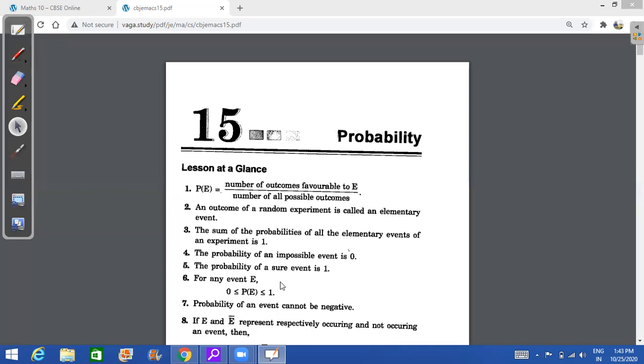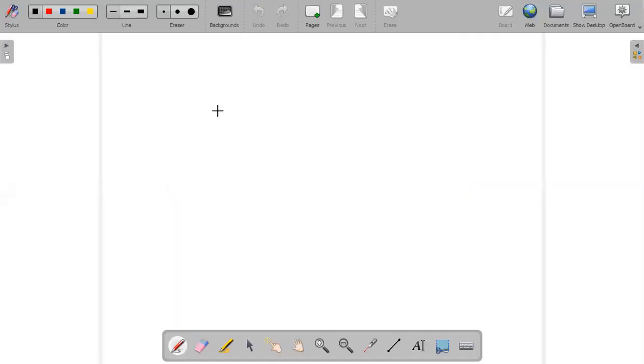So probability is defined as, if I ask for the definition, you are calculating the chance of occurrence of an event, right? So probability is defined as the chance of occurrence of an event, and when the event has to occur, we denote it by P(E), right?